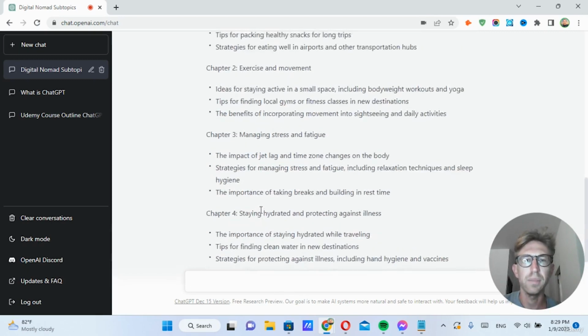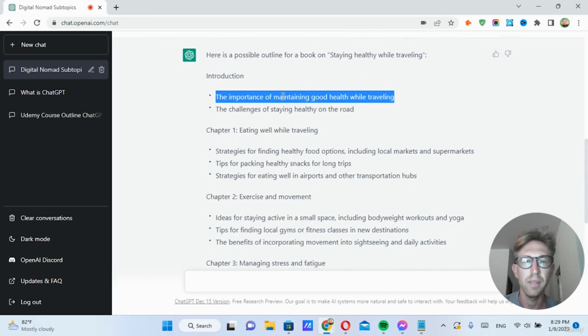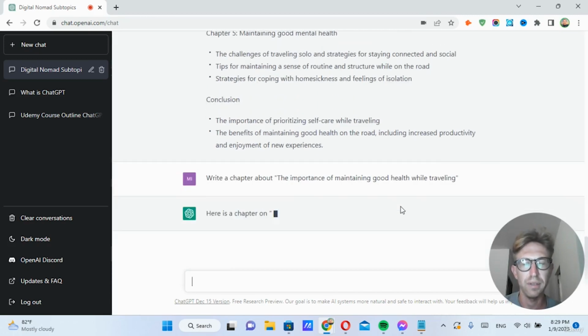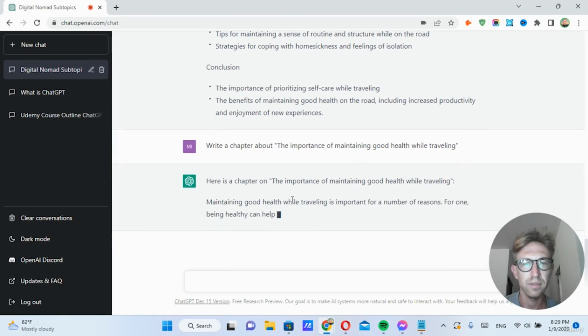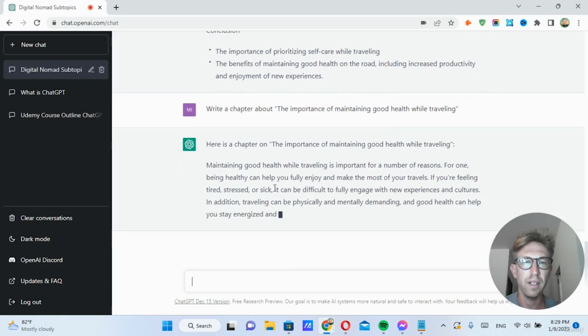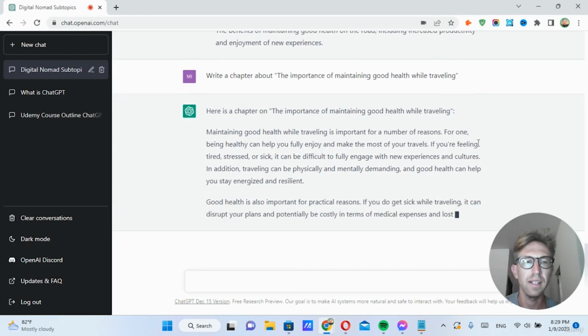So now it's just a simple matter of taking each one of these sections, starting with introduction, the importance of maintaining good health while traveling, and then all we have to do is say, write a chapter about, double quotes, the importance of maintaining good health while traveling. And it will create the entire chapter for you. Right here, maintaining good health while traveling is important for a number of reasons. For one, being healthy can help you fully enjoy and make the most of your travels, and so on.